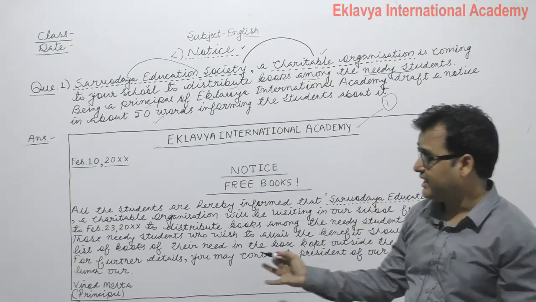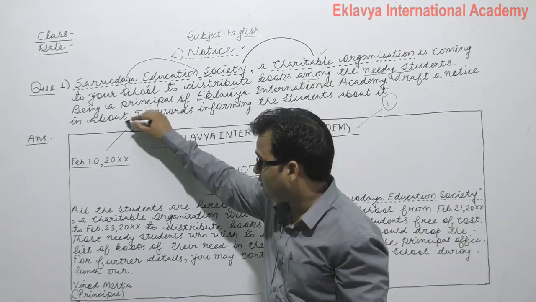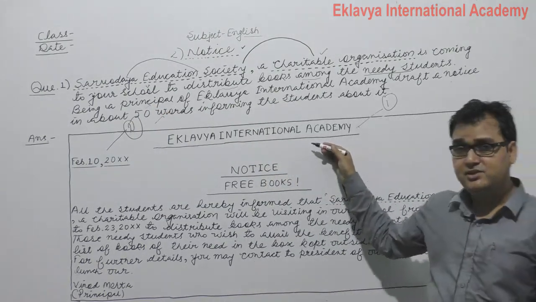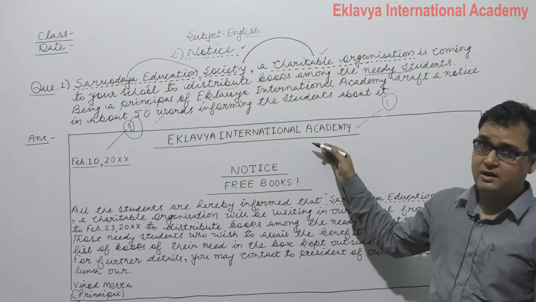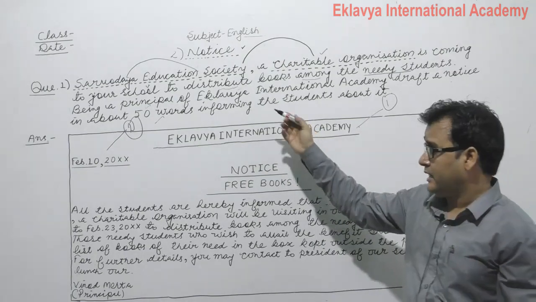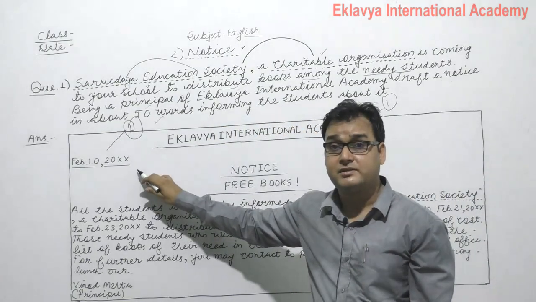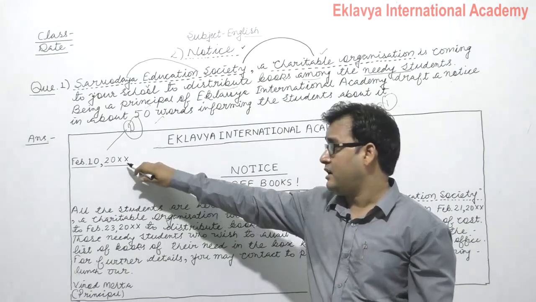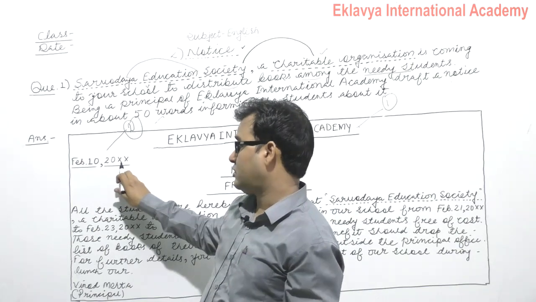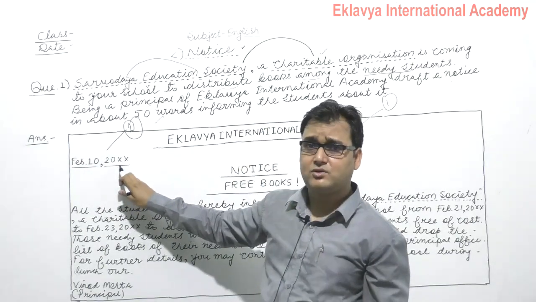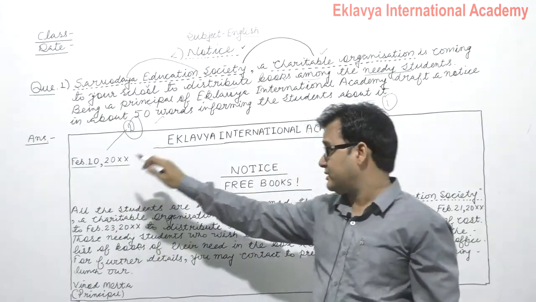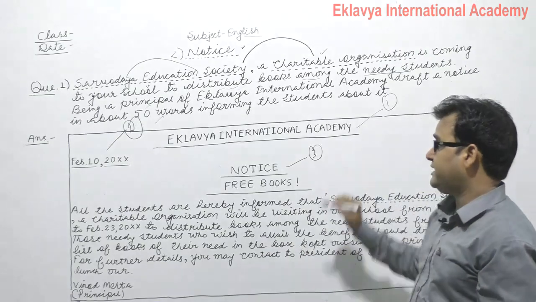In line number 2, just mention the date on which the notice is issued. Is it clear? In line number 1, just mention the name of the school or institution, whether given or not given, as per the question. In line number 2, just mention the date of the notice on which you are issuing it. The date of the notice, like February 10, I have mentioned here. February 10, 20 cross, whether it is 2021 or 2022, whatever it is, just mention it. Then in line number 3, just write down notice.